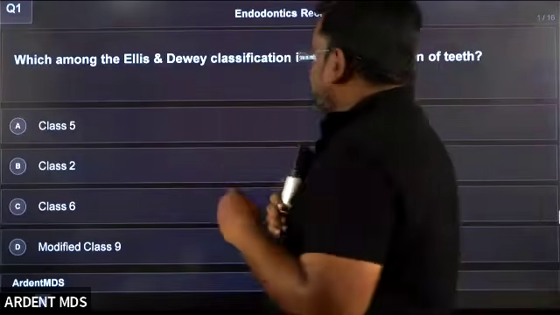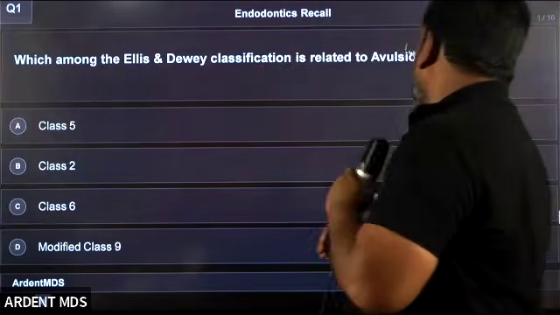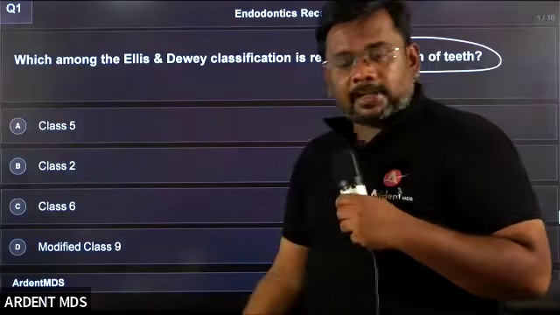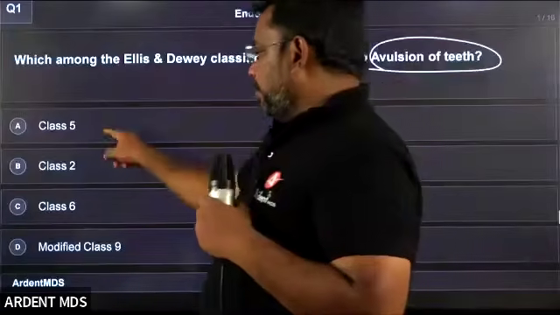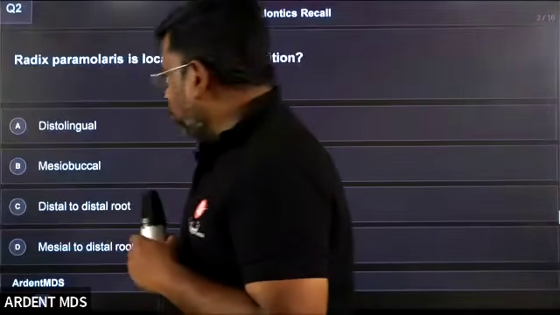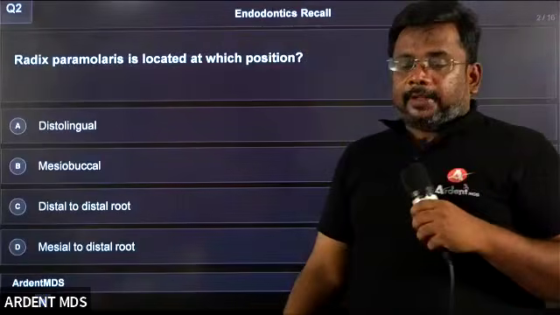Which among the Ellis and Davey classifications related to the avulsion of teeth is class 5? Class 5 is related to the avulsion of teeth. Class 6 is called root fracture. Class 1 and 2 are called uncomplicated crown fractures.